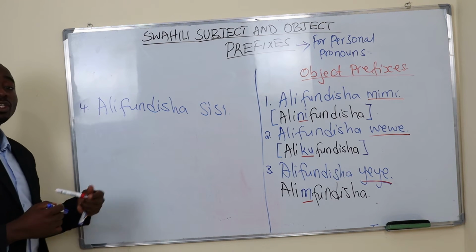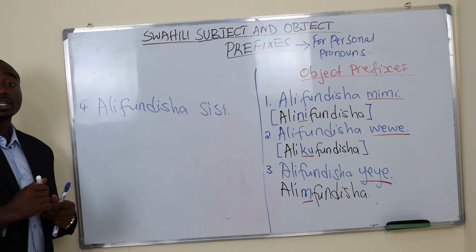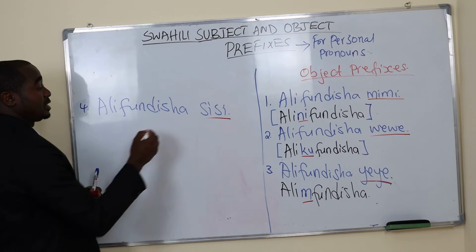Alifundisha sisi means he taught us. Alifundisha sisi.